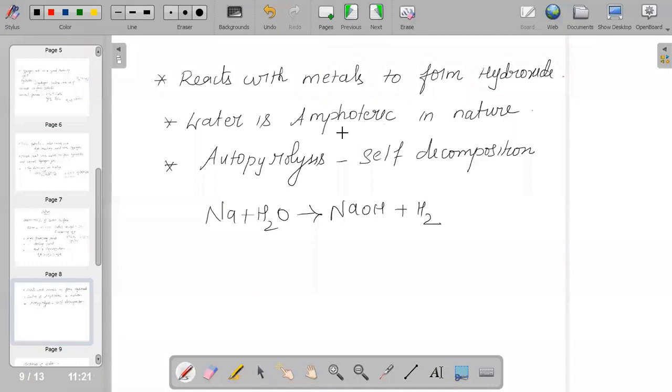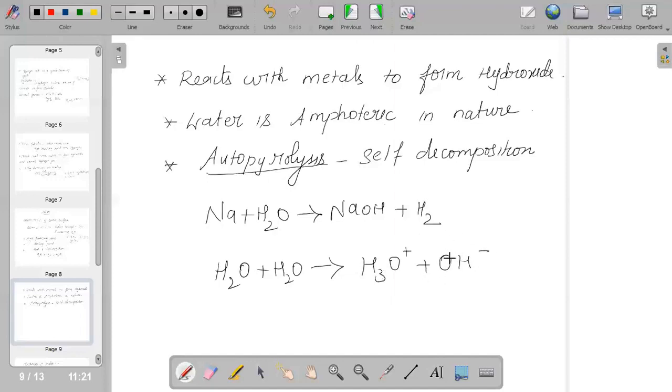The next property is autoprotolysis. Autoprotolysis means water has the tendency to undergo self-ionization. That is, H2O plus H2O gives H3O plus and OH minus.